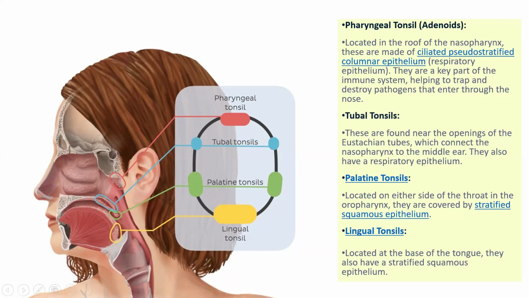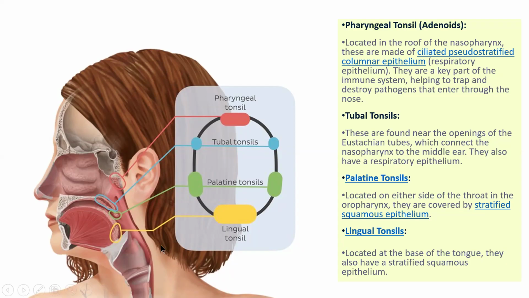Now the tubal tonsil, image given. Tubal tonsils are found near the openings of the eustachian tubes, which connect the nasopharynx to the middle ear. They also have respiratory epithelium.